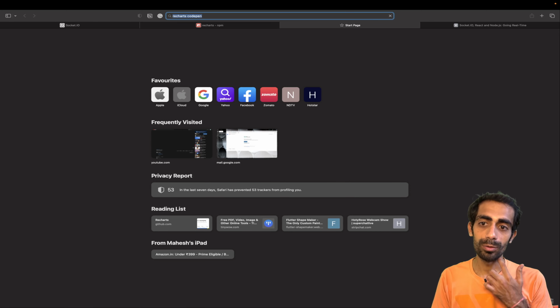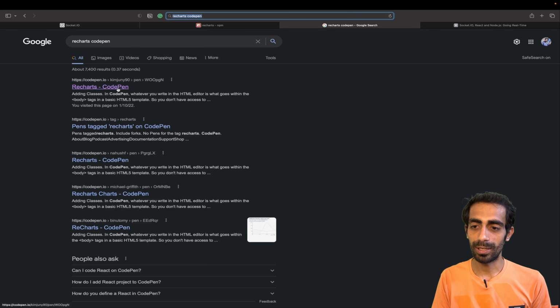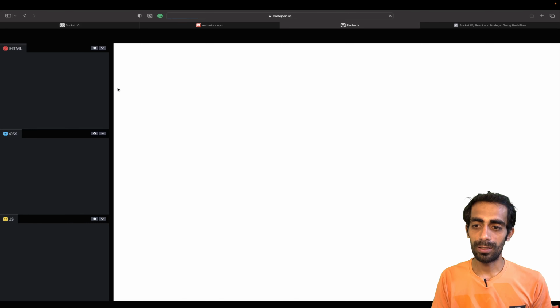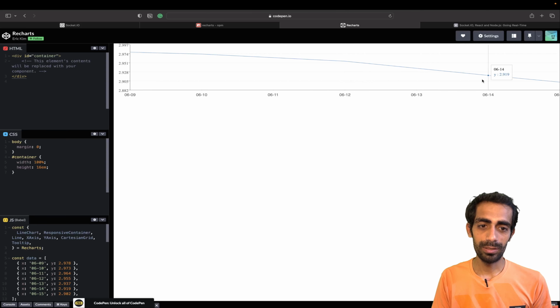So all you have to do is go to Google and search for it. You will get lots of plugins as well. Like this one, this is a simple one. You can use multiple things over there, multiple lines over there, and based on that.